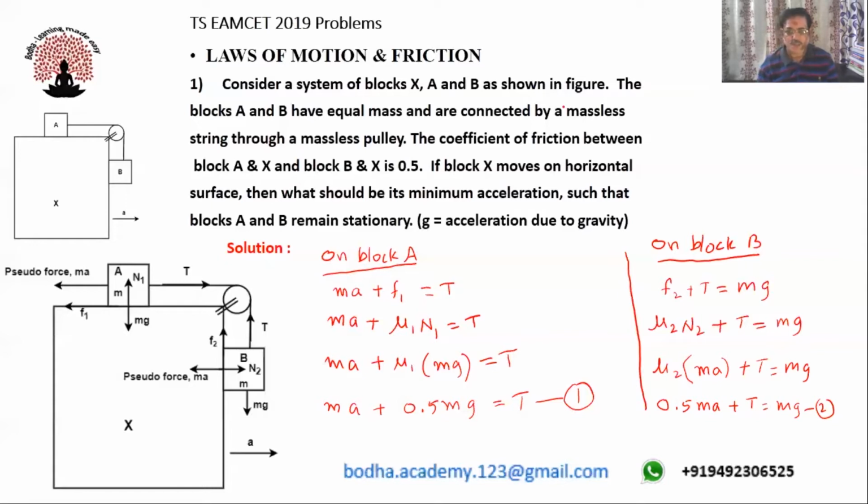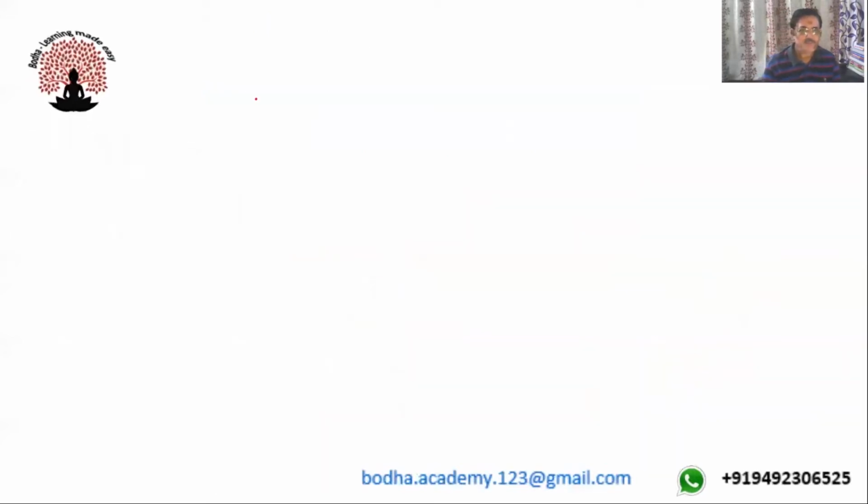So what I'll be doing is I'll substitute T value from equation 1 in equation 2.